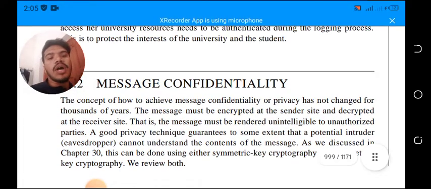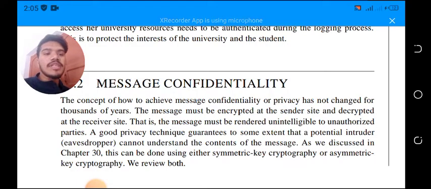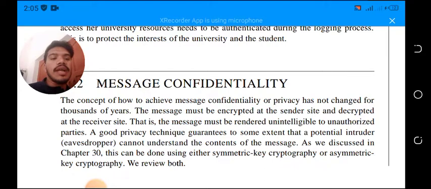The concept of how to achieve message confidentiality or privacy has not changed for thousands of years. The message must be encrypted at the sender side and decrypted at the receiver side. That is, the message must be rendered unintelligible to unauthorized parties. A good privacy technique guarantees to some extent that a potential intruder cannot understand the content of the message, as we discussed.